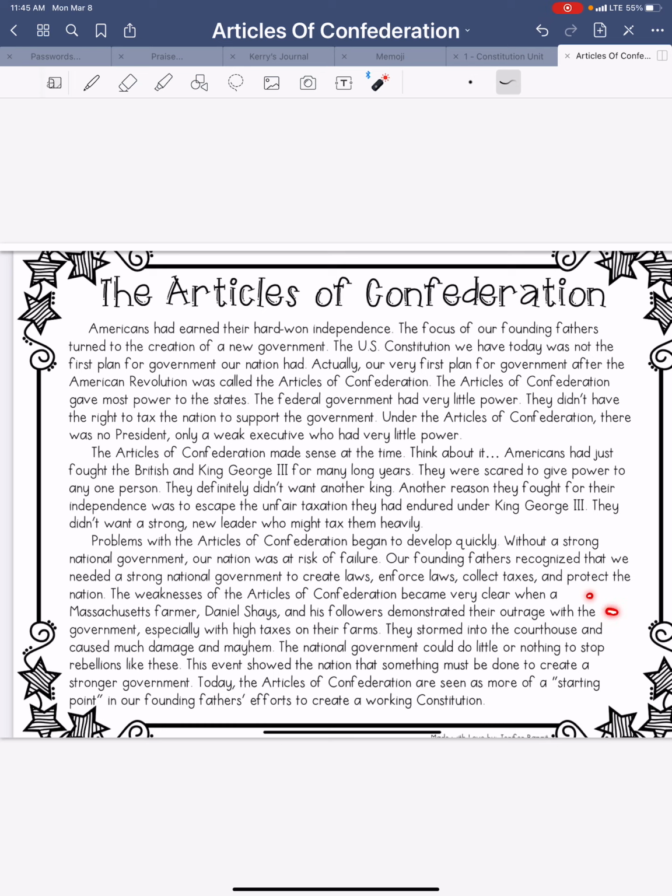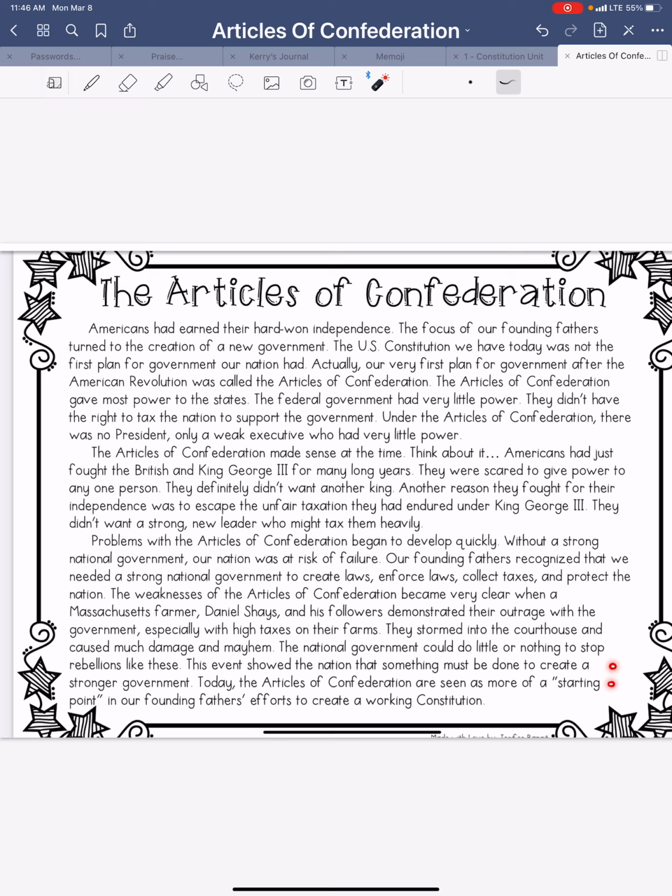followers demonstrated their outrage with the government, especially with high taxes on their farms. They stormed the courthouse and caused much damage and mayhem. The national government could do little or nothing to stop rebellions like these. This event showed the nation that something must be done to create a stronger government.